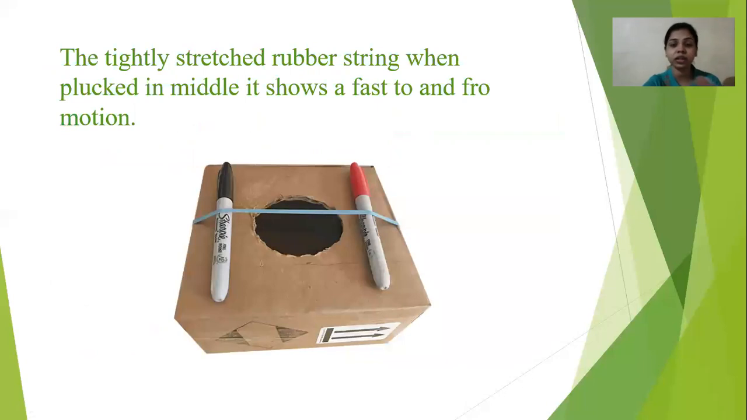The second one is that when you stretch a string and you try to pluck it in the middle, at that time it also vibrates. It shows the to and fro motion. You can also try it at home: tie a string or a rubber band between your two fingers, and stretch it in the middle. Then you observe there is a vibration. It shows that fast to and fro motion.